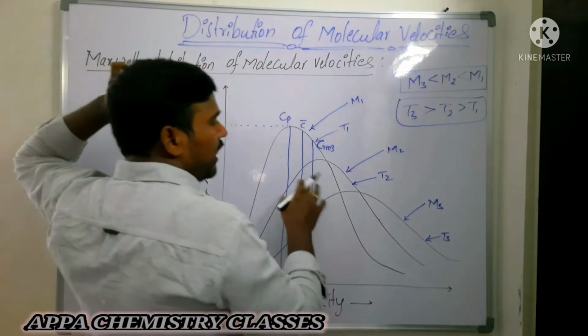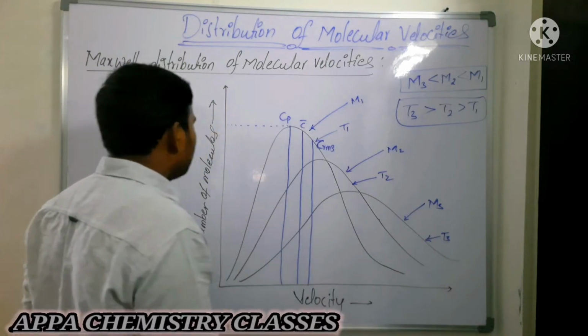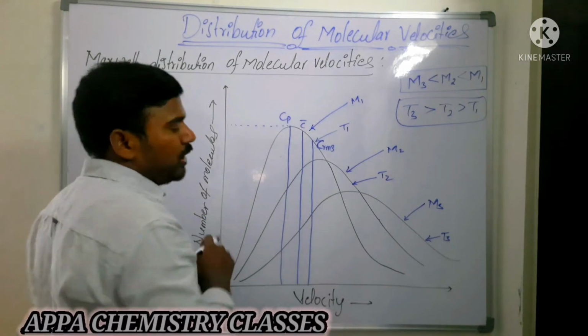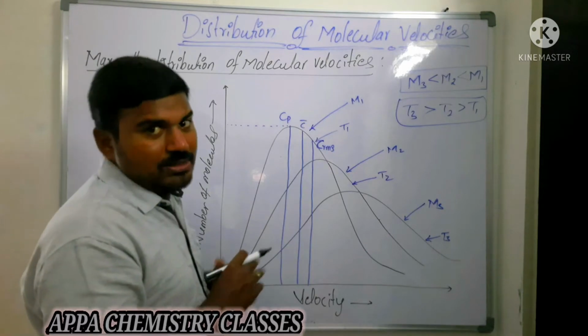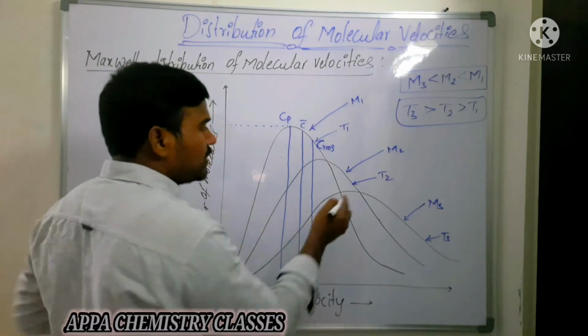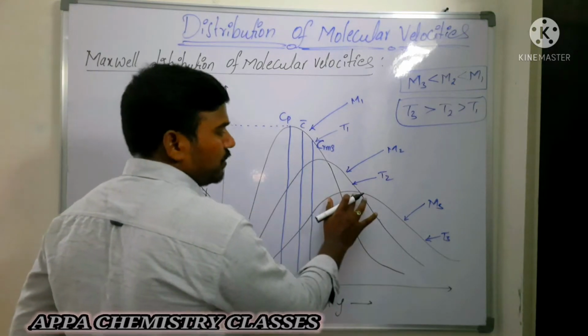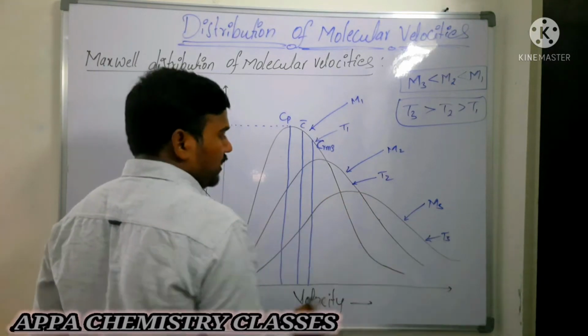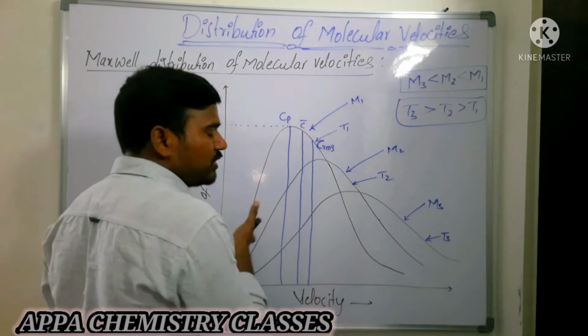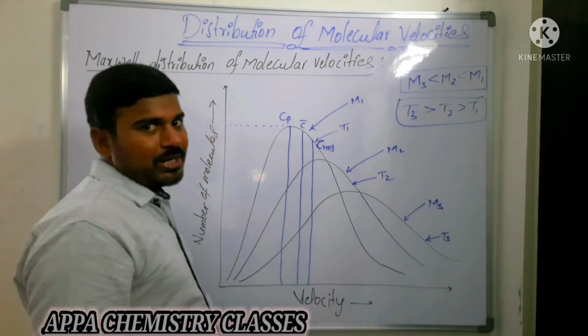Now you see here, as temperature is increased, then what happens? The velocity possessed by the maximum number of molecules will increase or not? That is here Cmp you can take. So here the velocity possessed by the maximum number of molecules is increasing. That is, as temperature increases, the Maxwell distribution curves are shifting towards the right direction.